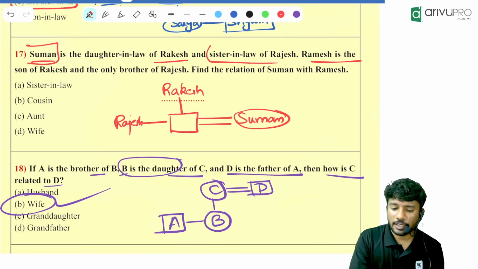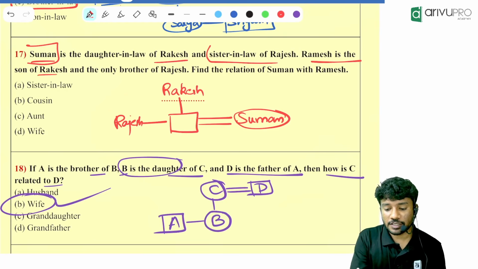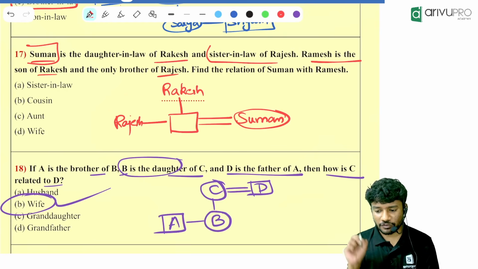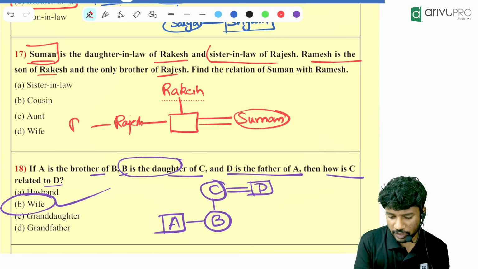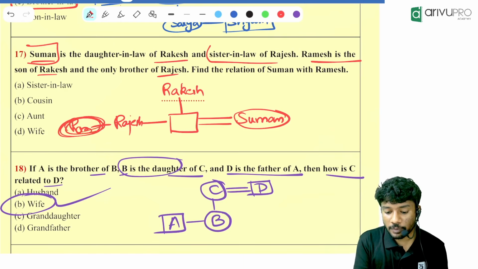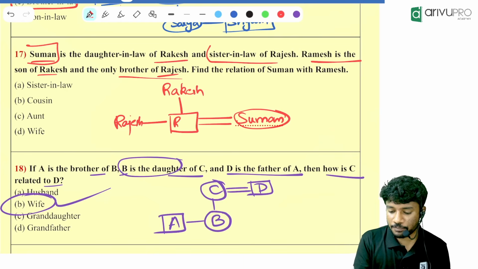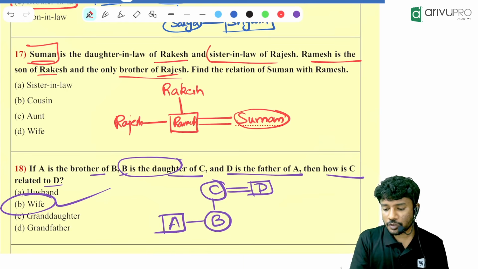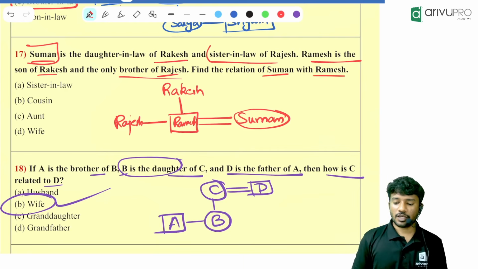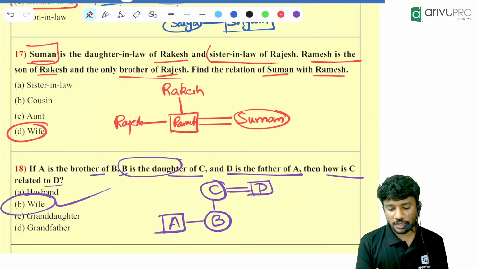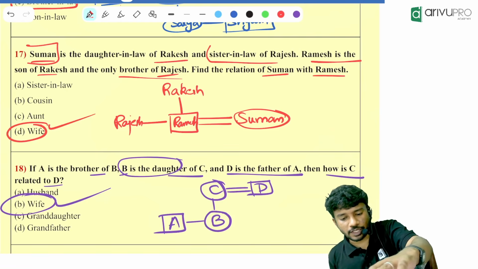Then people. Ramesh is the son of Rakesh and the only brother of Rajesh. That means where will be the position of Ramesh? Will we write Ramesh over here? No. Ramesh is the only brother of Rajesh. Where will be the position of Ramesh then? In the gap. Now the question is, find relation of Suman with Ramesh. How is Suman related to Ramesh? The wife. Option D is your answer.